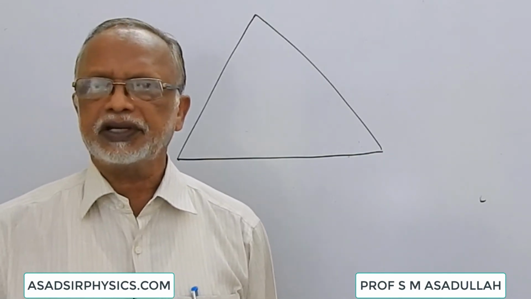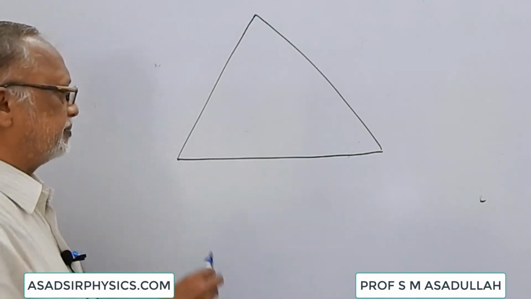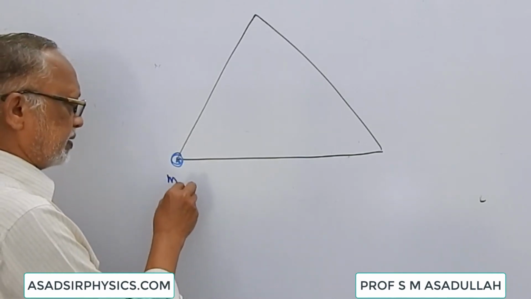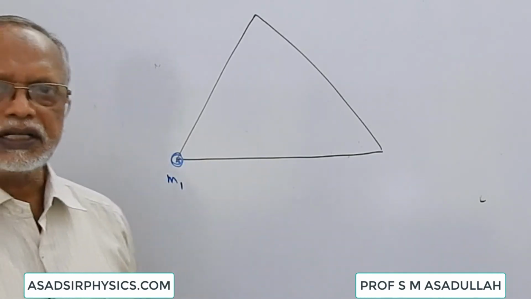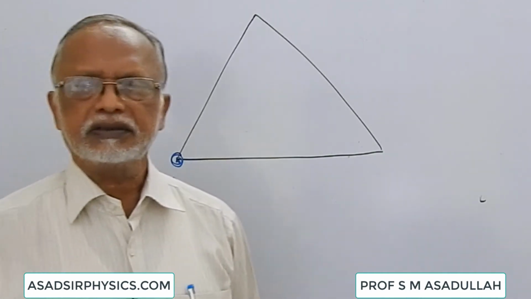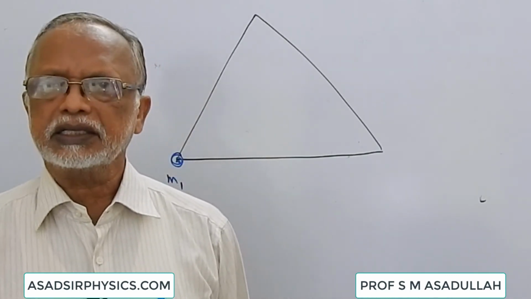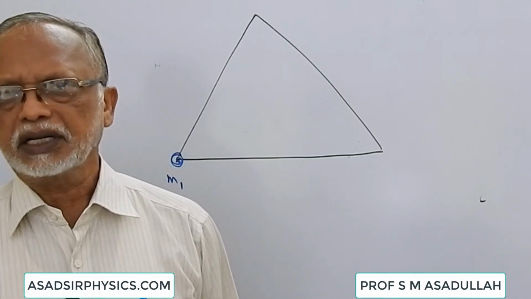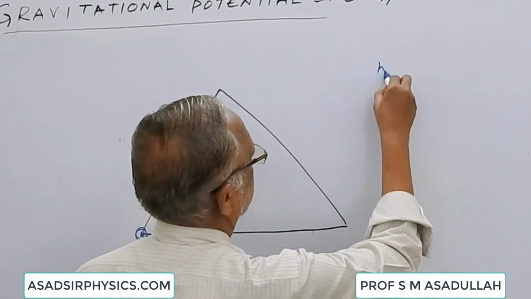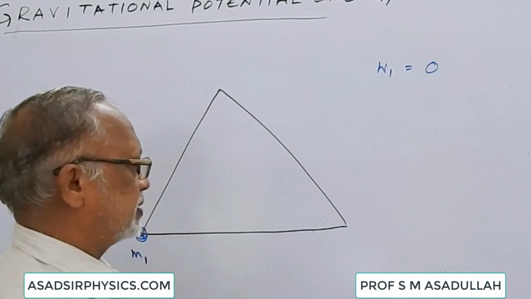In such a situation, if a body of mass m1 is brought and placed at one of the vertices, then the work done in bringing this first body is zero, because work is done only when there is already some force or already some potential existing. Because there is no potential, no work is done. W1, the work done in keeping the first body, is zero.